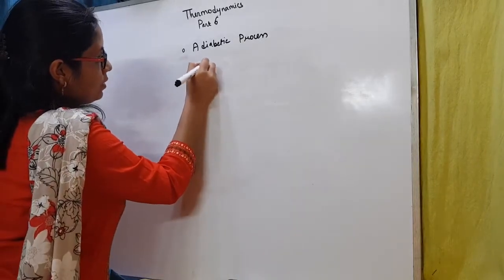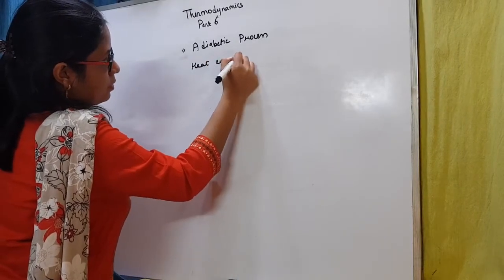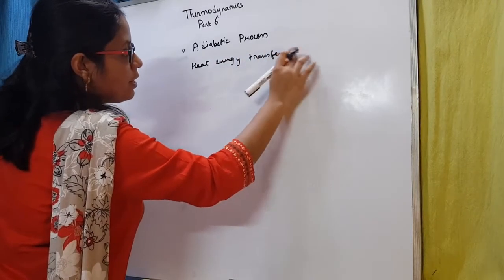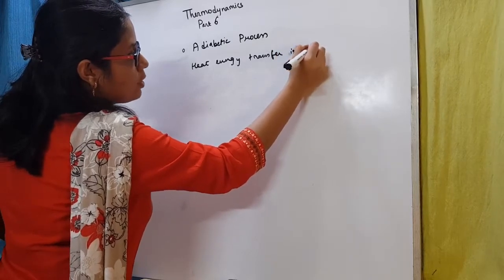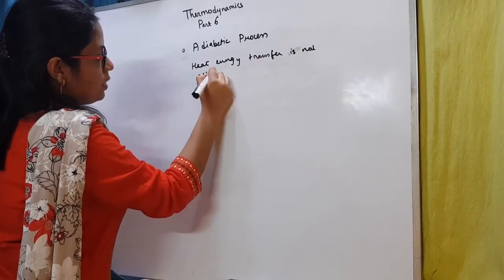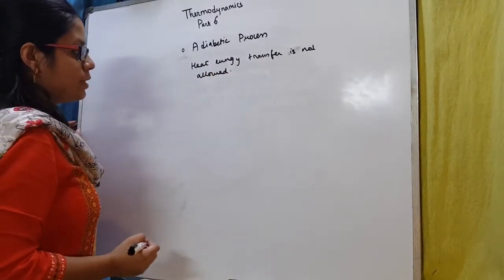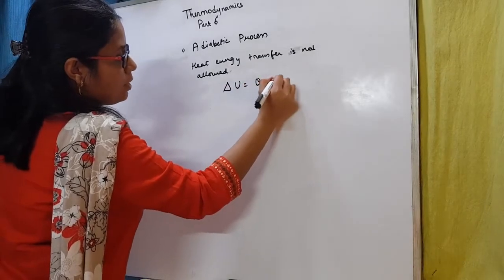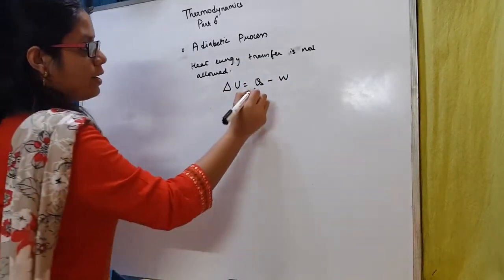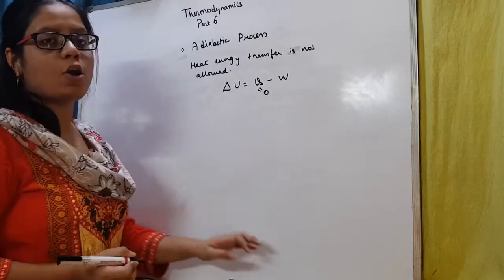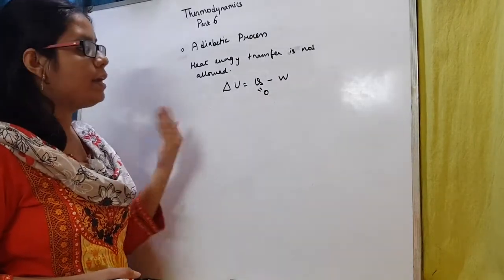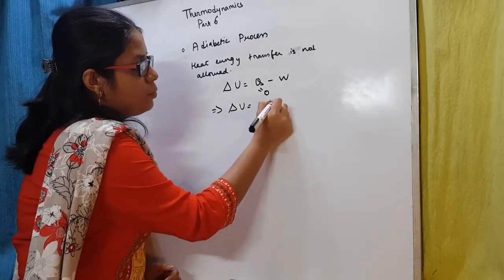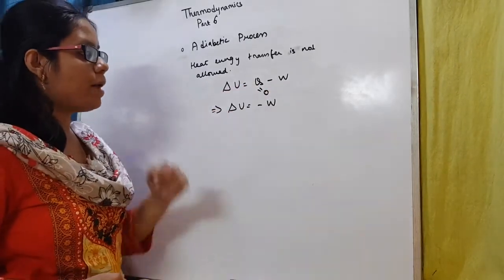Heat energy transfer is not allowed in an adiabatic process. So then delta U is equal to Q minus W. If heat energy transfer is not allowed, then this Q will be 0, because we are not able to supply any heat energy or take away any heat energy. So this gives us delta U is equal to minus W.